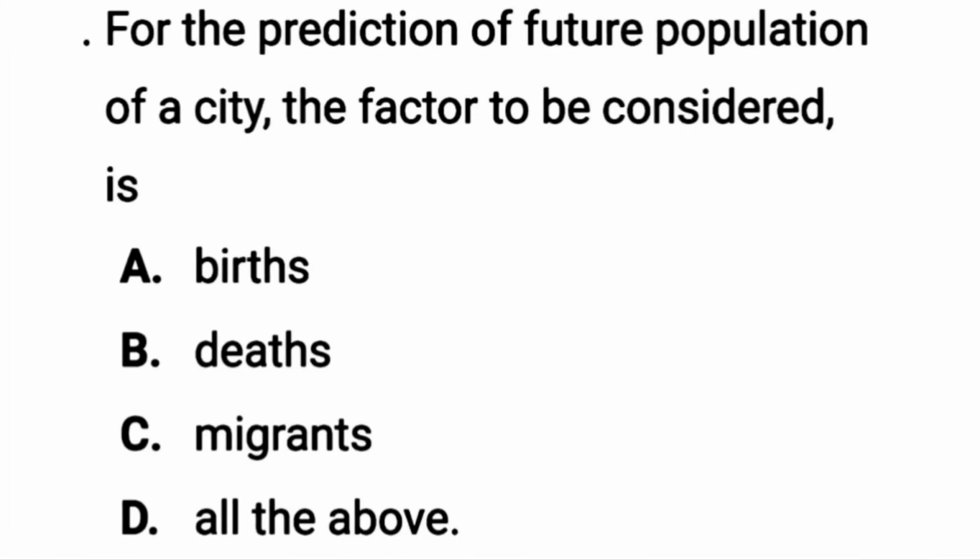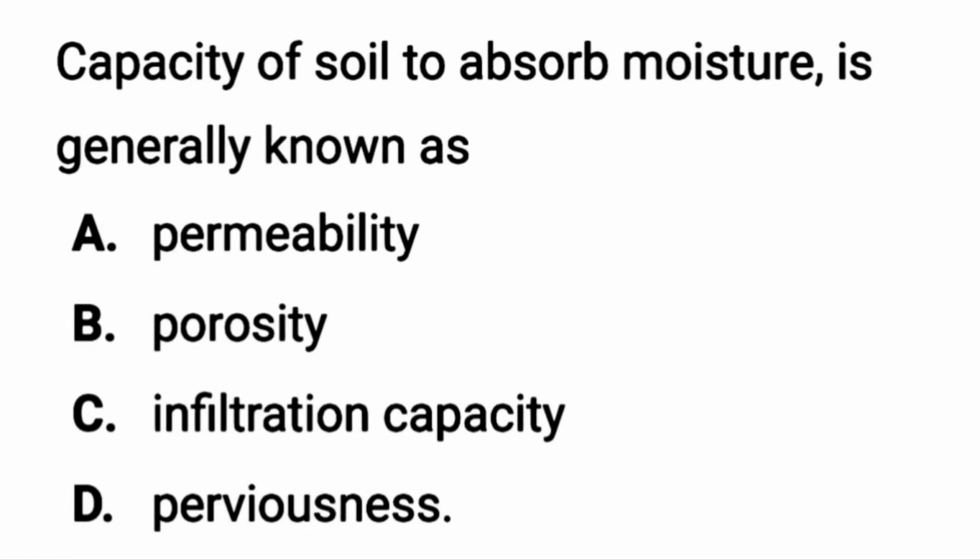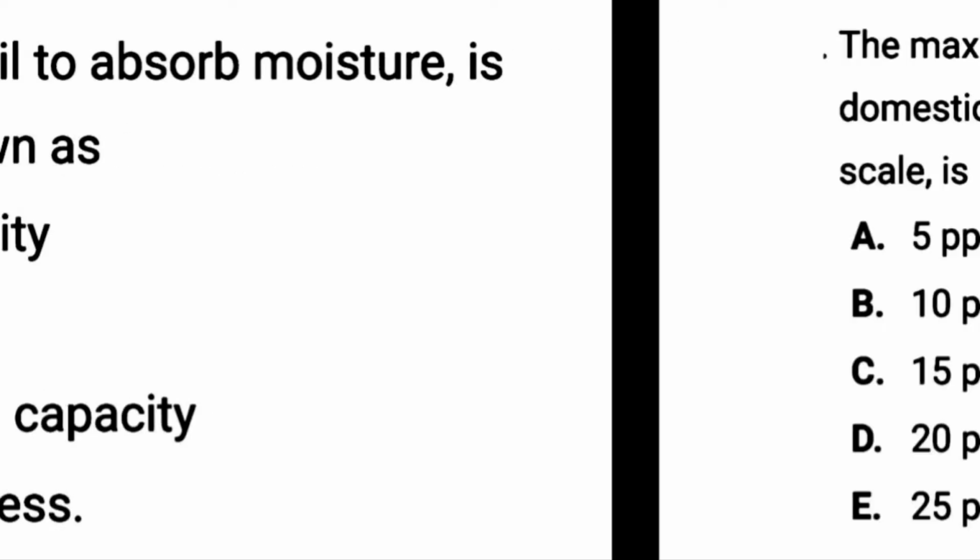The next question is, for the prediction of future population of a city, the factor to be considered is births, deaths, migrants and all of the above. The next question is, low turbidity of water is detected by Baylis turbidity meter. The fifth question is, capacity of soil to absorb moisture is generally known as infiltration capacity.